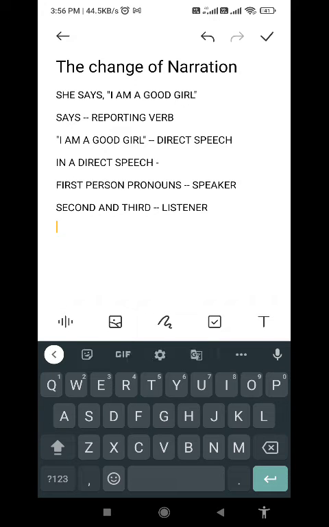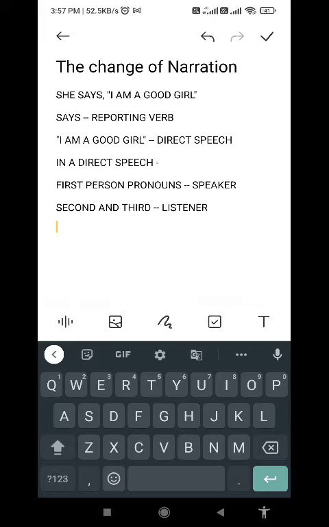Which are the first person pronouns? I, we, me, my, us, our. All these will always indicate the speaker of the sentence, especially the speaker who is reporting. For all other pronouns within the inverted commas, it is determined by person: if it is in first person, it will always indicate the speaker, that is she. If it is in other persons, then it will indicate the listener, which is not present here. Later I will show you how to determine it.